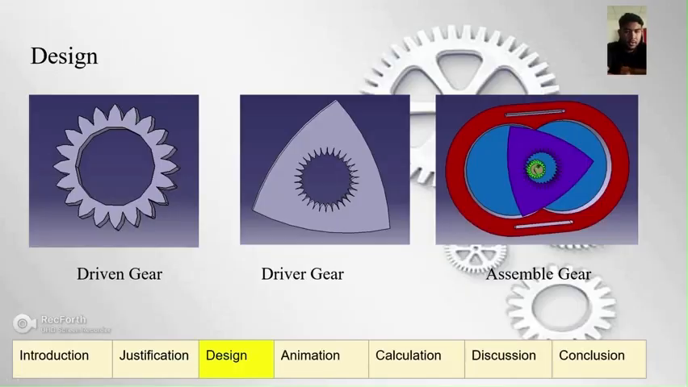Assalamualaikum. Now I will show you the design for this rotary engine. There is a driven gear or fixed gear in this engine, and the rotor acts as the driver gear. As you can see, there is an assembly of these two parts and their case or block in the piston system. There will be four strokes in this rotary engine. That's all.